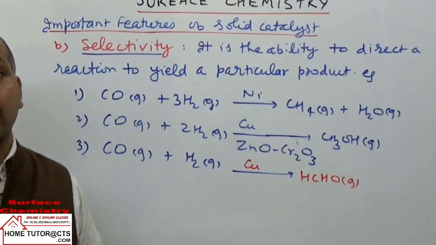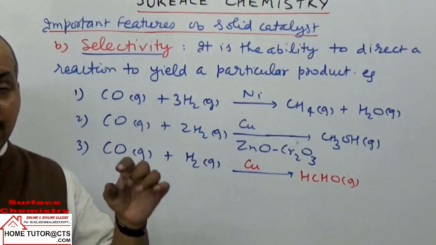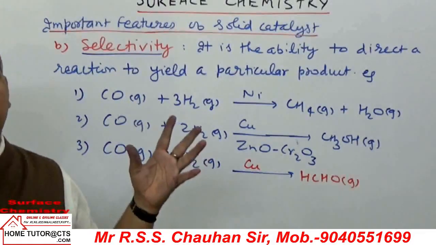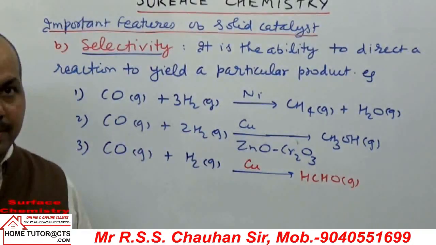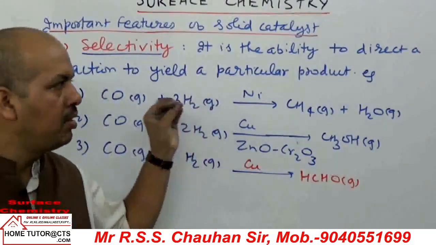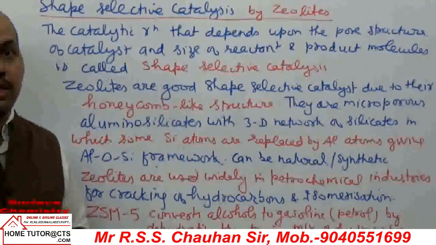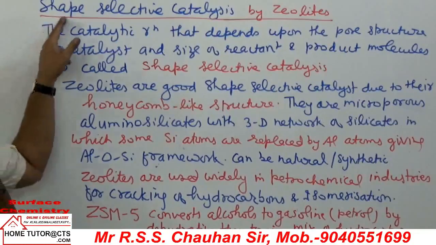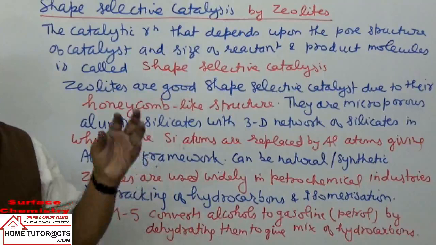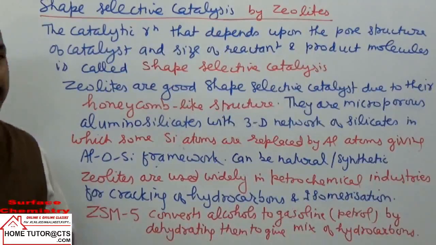Now we take one more term, called shape selective catalyst, that depends on the size of the pores and the size of the molecules of the reactants. That is commonly used in zeolites. So let us take that also, an introduction and some idea of the shape selective catalyst. Now we take the next topic, shape selective catalysis by zeolites. What are zeolites? They are basically hydrated sodium aluminosilicates.